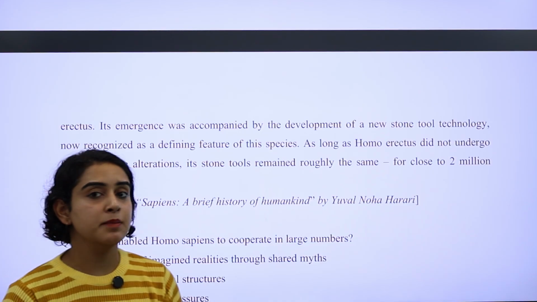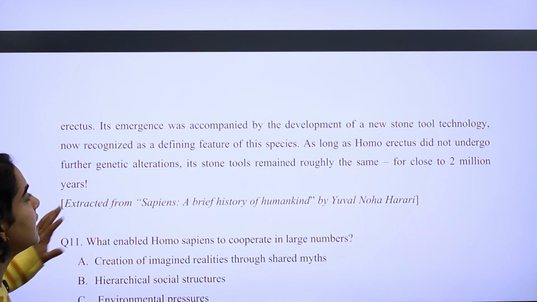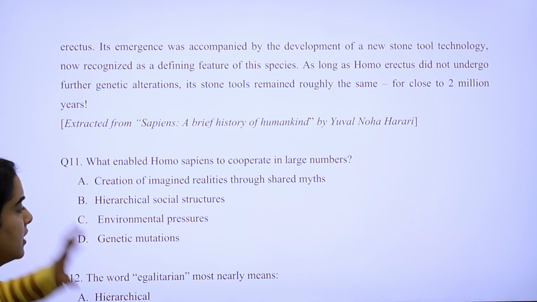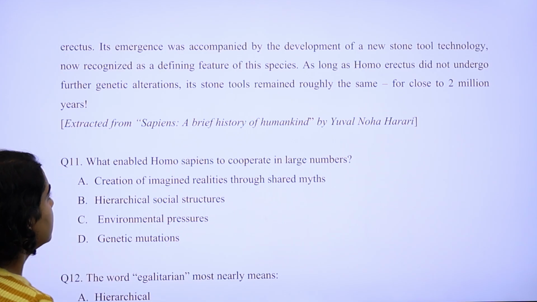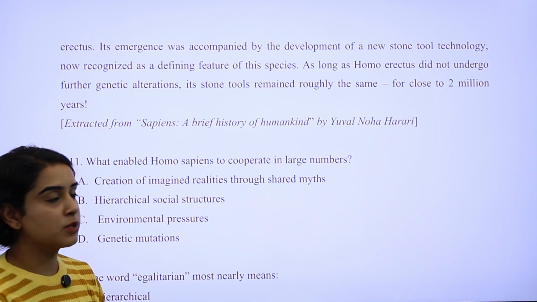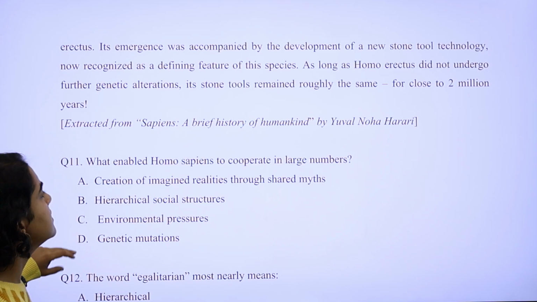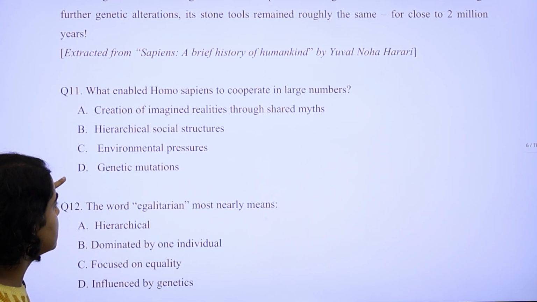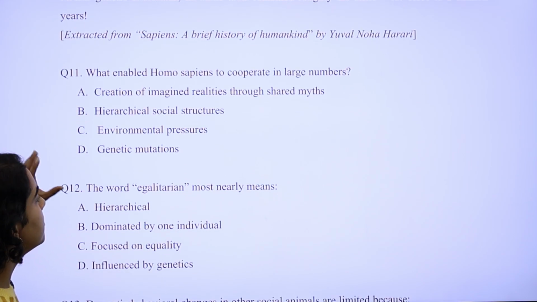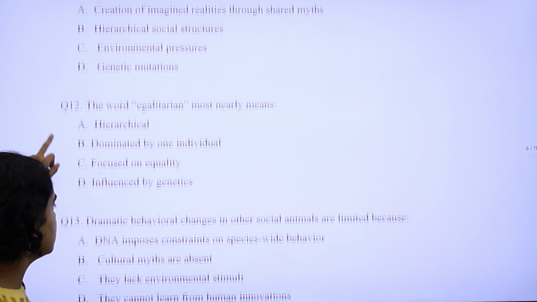But once you've read the passage carefully, it's going to be really easy to answer the questions because, just like the other passages, the questions were inference-based in this passage as well. There were some vocabulary-based questions too, where you have to find the meaning of a term based on the passage.